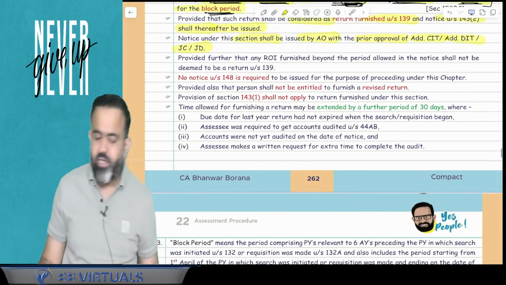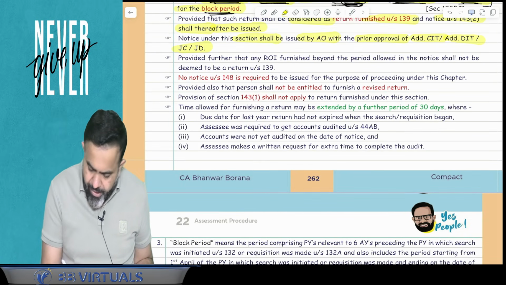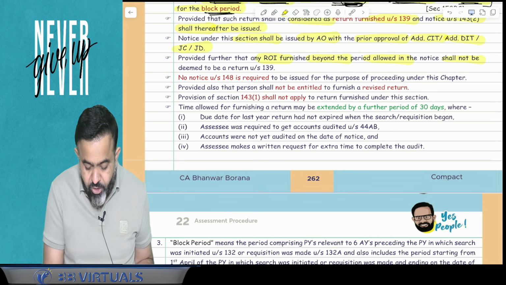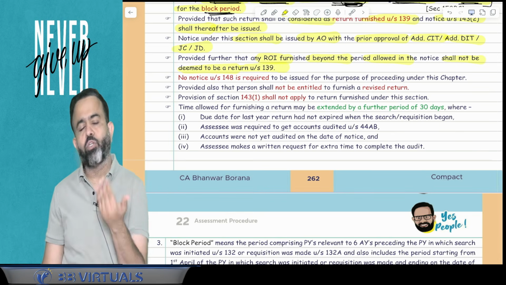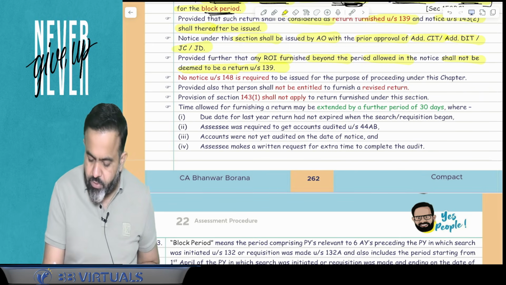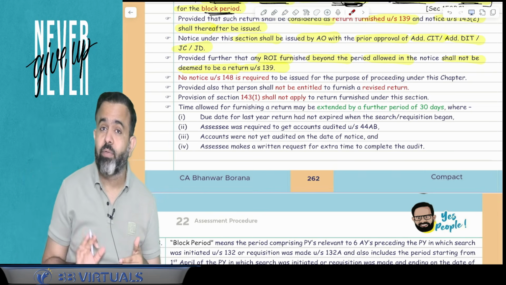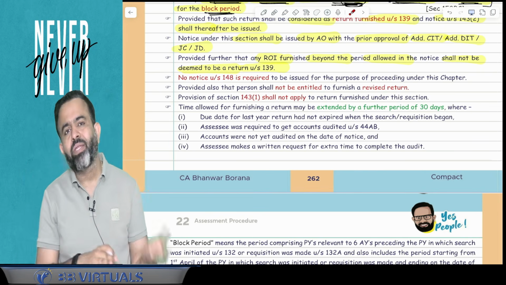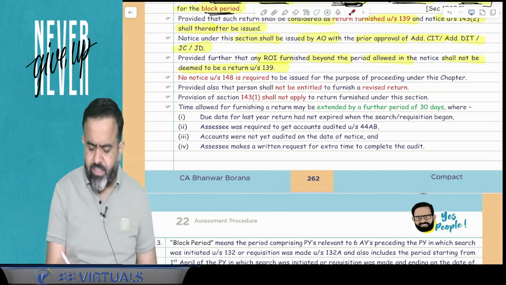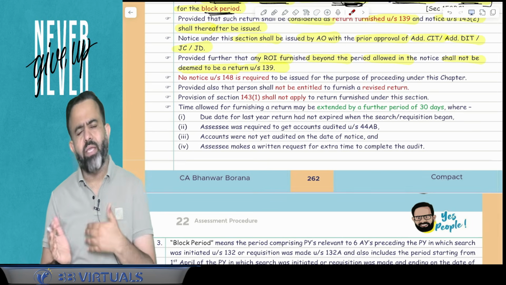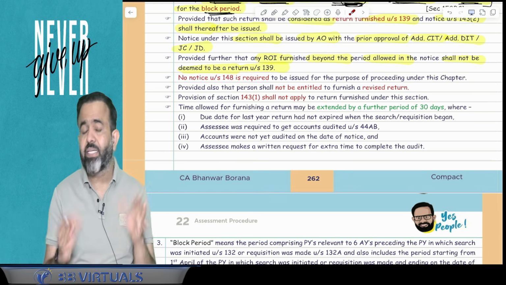Yes. Now next part: provided further that any ROI furnished beyond the period allowed in the notice shall not be deemed to be a return filed under section 139. Suppose they have allowed you to file the return within 40 days, and you file after 40 days. In that case, that return will not be considered as a return filed under section 139. It means that the return can be rejected also. There may be a possibility that they will not consider that return.